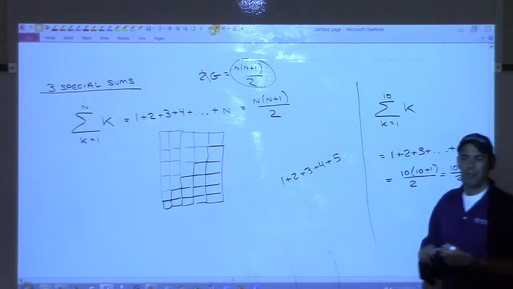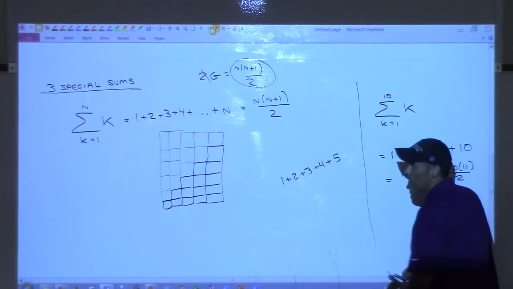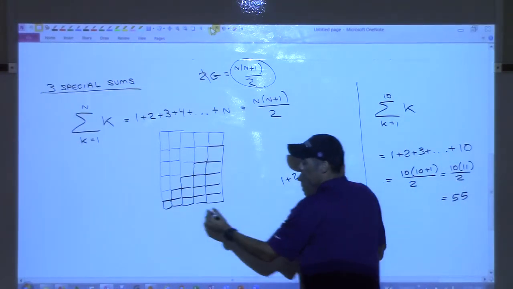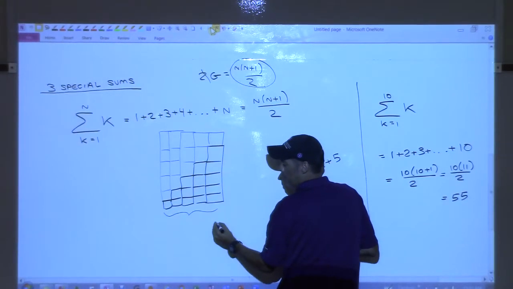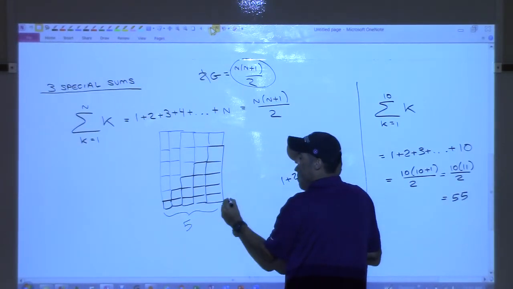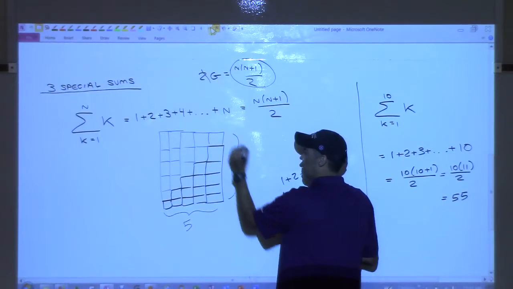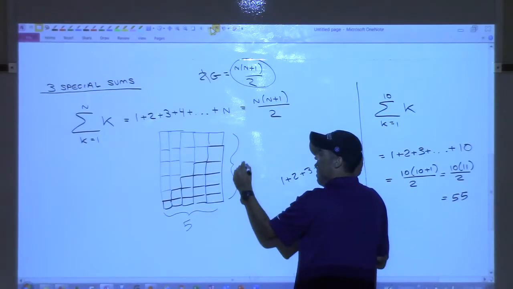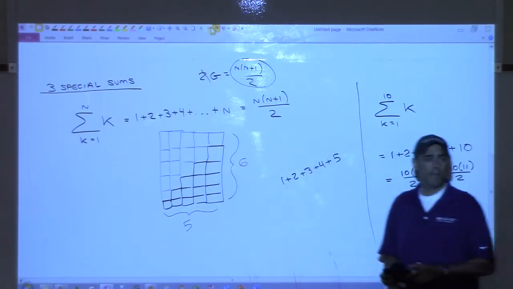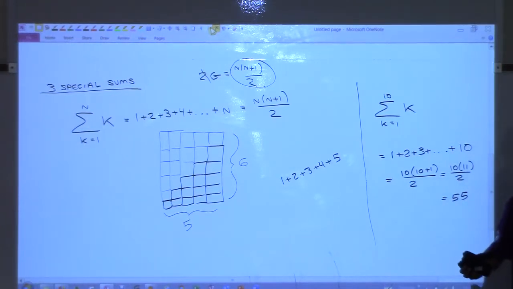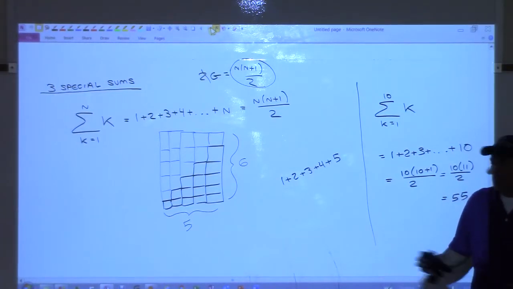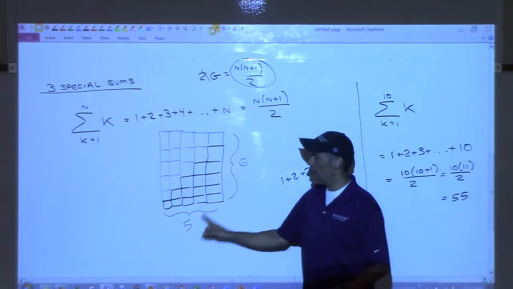Okay, so how many boxes do we have total here? This would be how many of them? 5 of them. And then this side is how many? It's the 5 plus the 1, so that's 6. So I have 30 total. If I divide that by 2, that's how many I would have had to start. Does that make sense? If I want to know what this is, I could do 5 times 6 and then divide by 2.